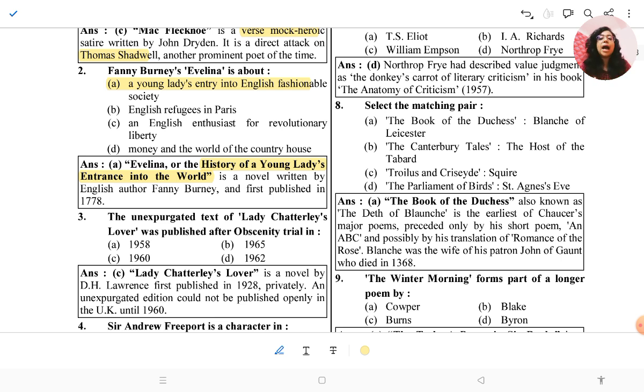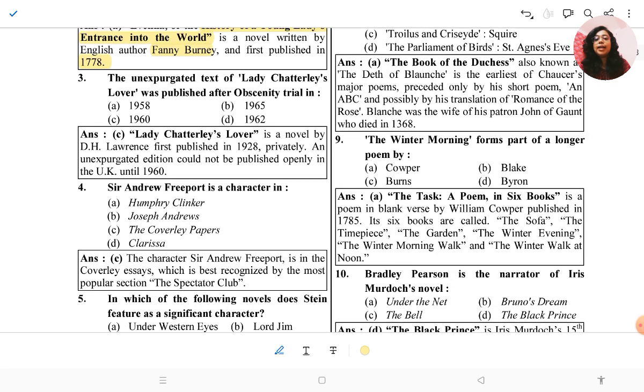That History of a Young Lady's Entrance into the World is a novel written by English author Fanny Burney and first published in 1778. So nowadays it is very much important to remember the publication date, because they always give you the question of chronology, and they ask you the publication date. So Fanny Burney's Evelina, with subtitle History of a Young Lady's Entrance into the World, was published in 1778. Okay, let's see the next question.